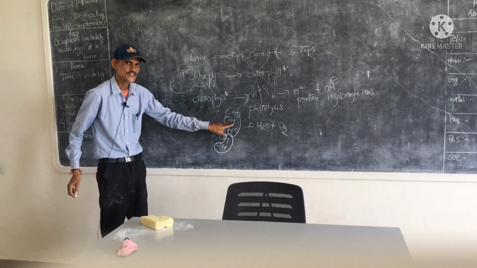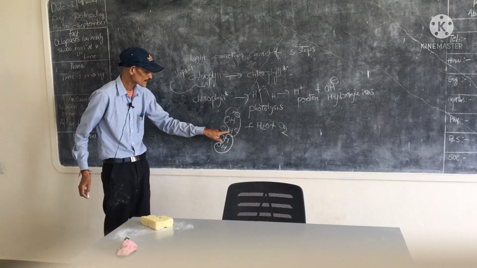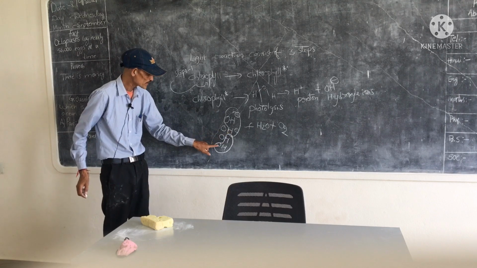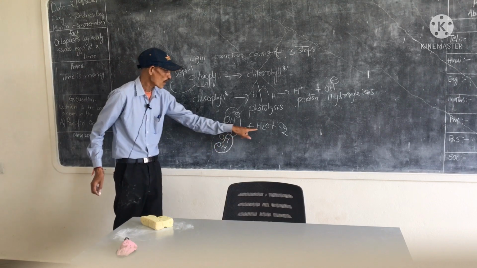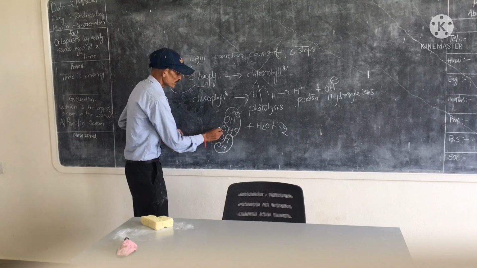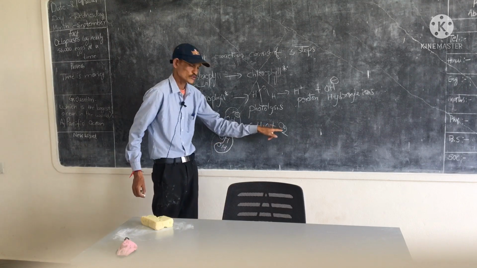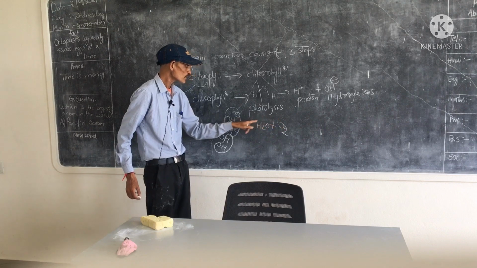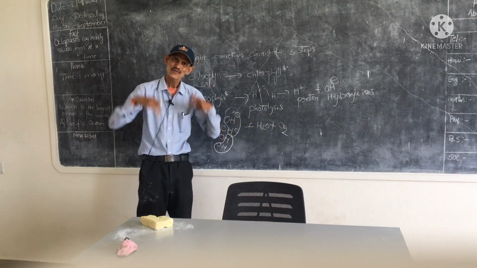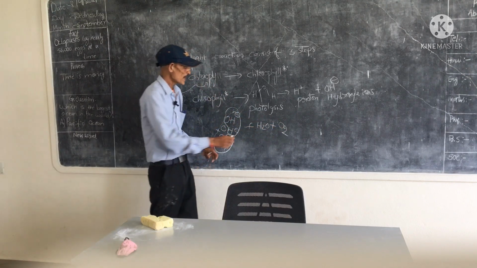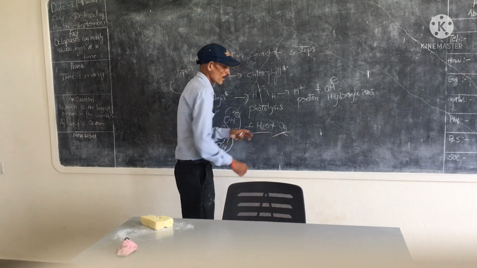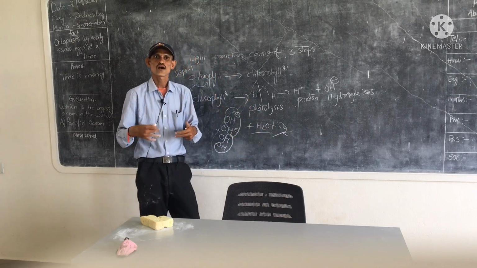This OH gets a hydrogen to form water molecules, and this oxygen combines with another oxygen to form O2. These are end products of the light reaction. What are the end products of light reaction? H2O, water, and oxygen.